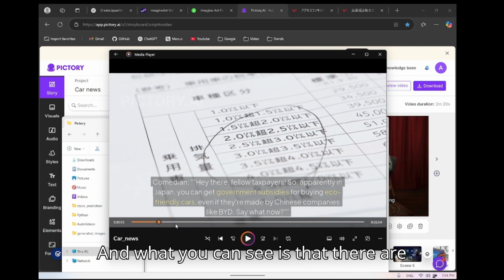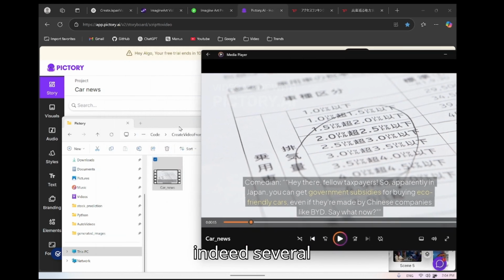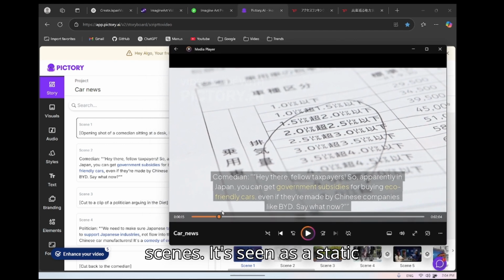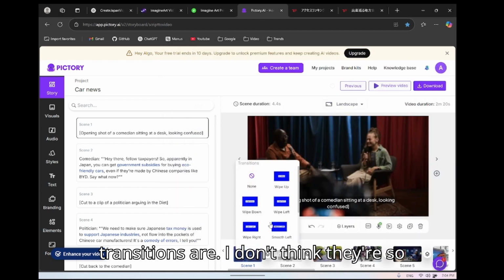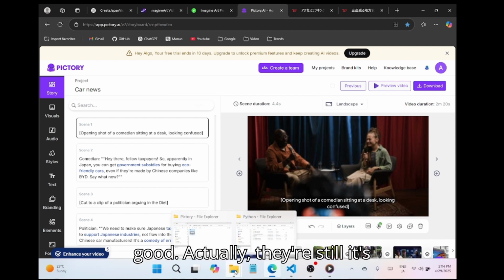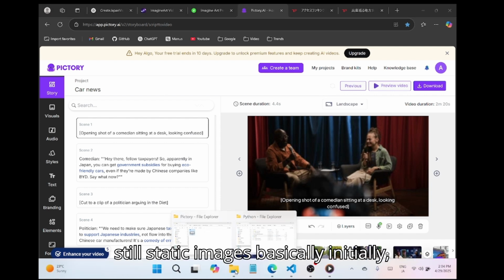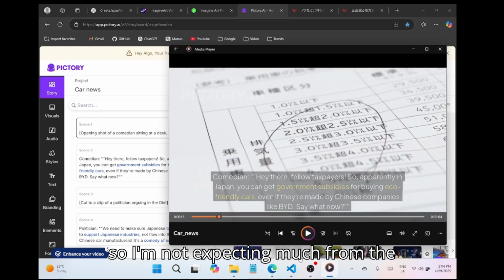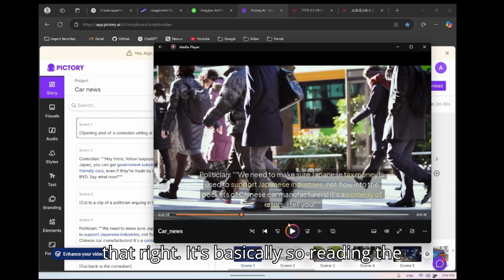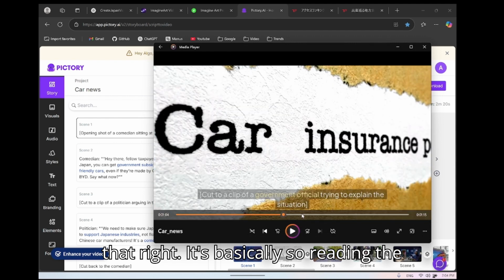All right, so it's basically reading the script, which it's not supposed to do. What you can see is that there are indeed several scenes, each scene as a static image. There's no transition because I didn't really choose one, but the transitions are, I don't think, so good actually. It's still static images basically, so I'm not expecting much from the transition anyway.